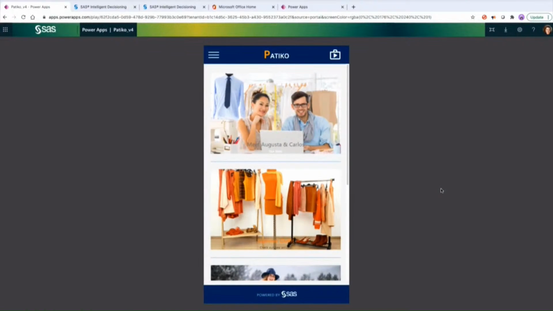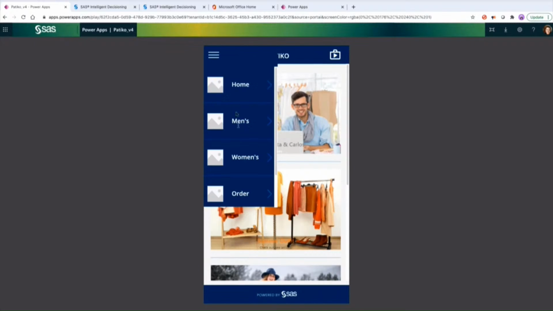We'll start our demo with a very nice mobile app. This mobile app is a shopping app, just like many of the apps you've had on your iPhone or your Android phones, right? Our app is for shopping specifically at a retailer called Patico. This is a fashion retailer, and they have a whole bunch of pretty nice stuff. So as a shopper, I shop there often, and sometimes if I don't like what I bought, I return them. So here, today, I have a need to return a t-shirt. I just find that it's a little too small.